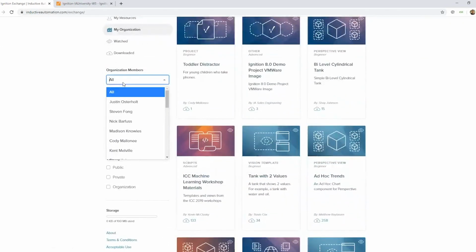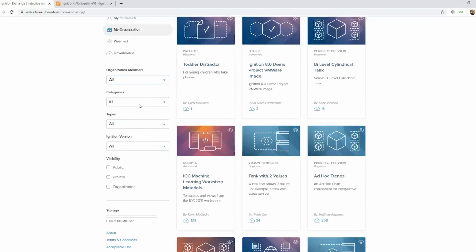But continuing down here, I can see all the different employees at Inductive Automation who are contributing to the exchange, and I could filter just to see their resources. I could come to categories and just see, specifically, what's there for alarming, for example, and I could filter by that. Another thing is maybe I wanted to just look for sample reports, or maybe I wanted to just find Vision windows because I'm not using Perspective yet, or I just want entire projects I can download. You can certainly filter that way.